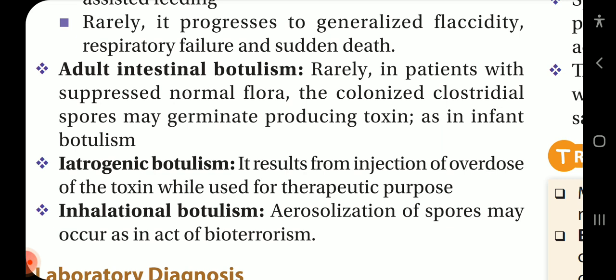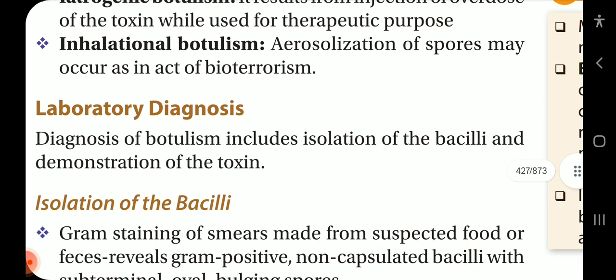Rarely, in patients with suppressed normal flora, the colonized clostridial spores may germinate, producing toxin, as in infant botulism. Iatrogenic botulism results from the injection of an overdose of the toxin while used for therapeutic purposes. Inhalational botulism: aerosolization of spores may occur as an act of bioterrorism.